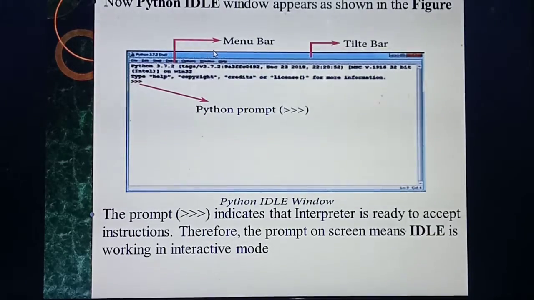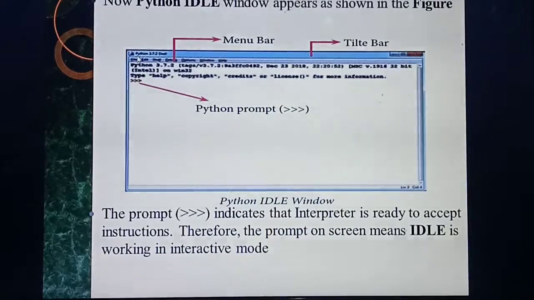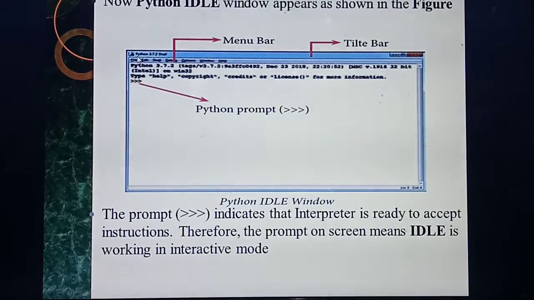Listen, at the top of this screen, have you seen that blue color portion? The top blue color portion is called the title bar. In this title bar you can give a title, the name of the particular document, as per your wish. After the title bar, next there is a gray color portion. Have you seen this gray color portion? This bar we call the menu bar.